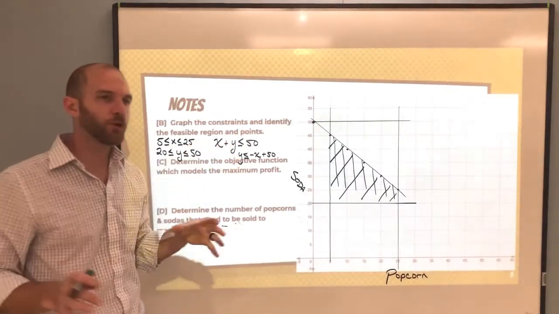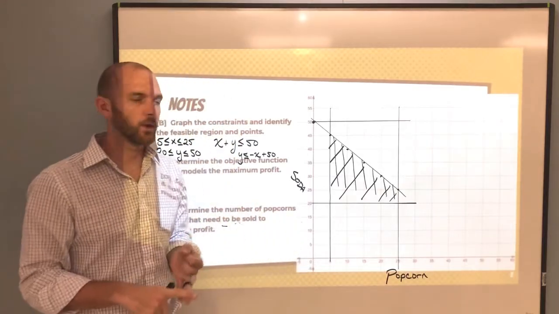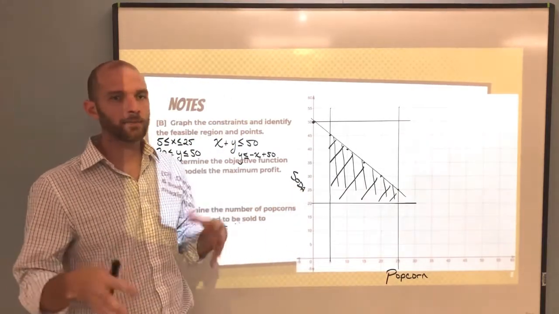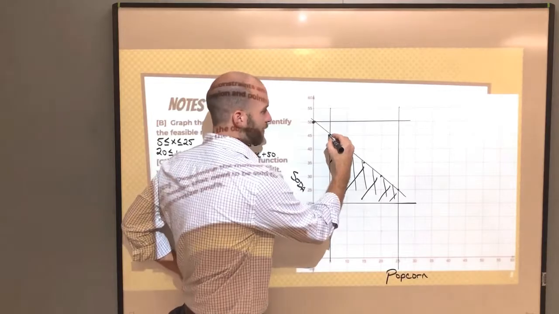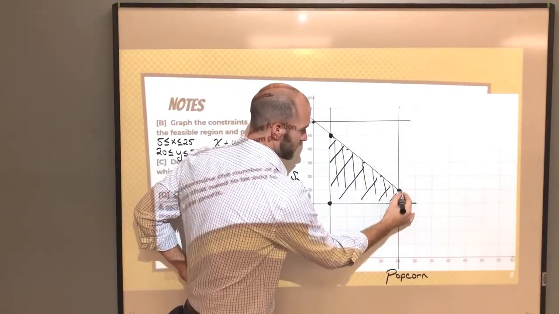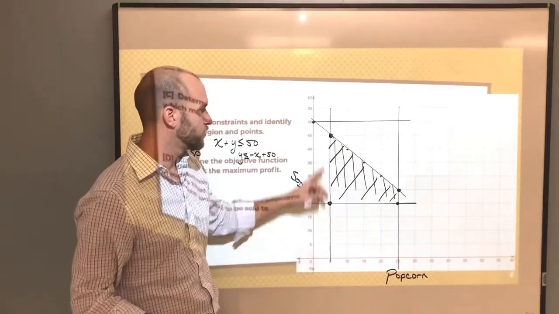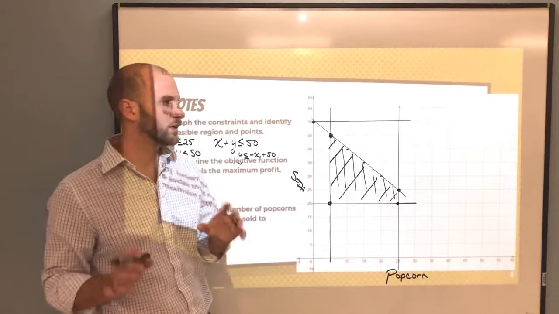Okay? And it says identify feasible points. So when we're doing linear programming, we want to take whatever shape our graph makes, whether it's a triangle, a square, rectangle, trapezoid, any type of geometric shape, and we want to identify these points that are going to be the vertices. We don't need to identify these points along the lines. Just your extreme points are going to be the ones that you need to take a look at.